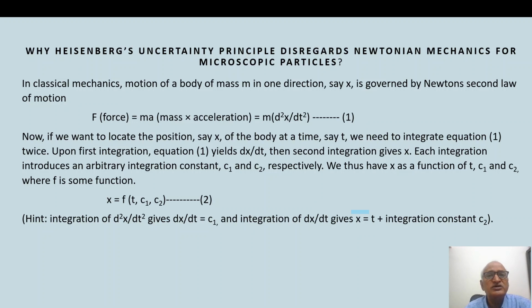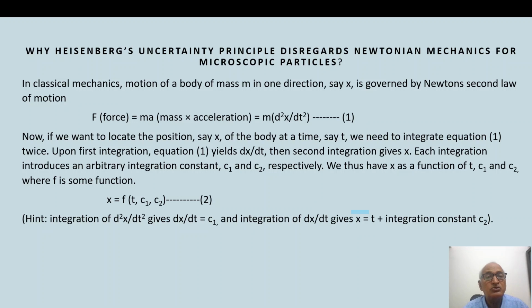Why does Heisenberg's uncertainty principle disregard Newtonian mechanics for a microscopic particle? We'll discuss a bit about it. In classical mechanics, motion of a body of mass m in one direction, say x direction, is governed by Newton's second law of motion: force equal to mass into acceleration, given as m d2x by dt2.